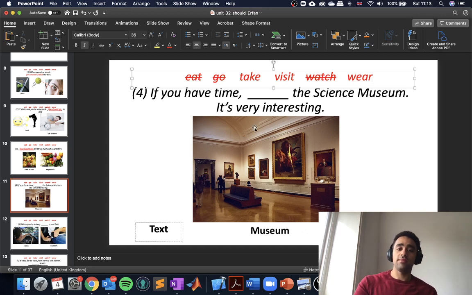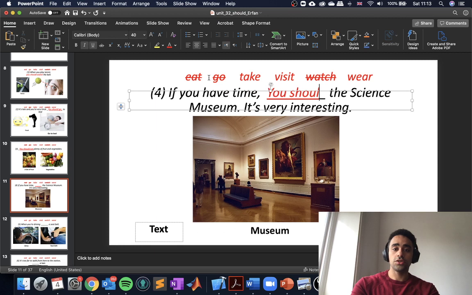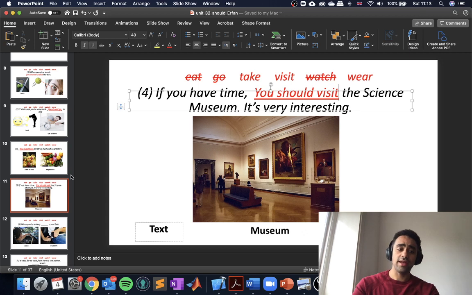So if you have time, you should visit the Science Museum because we have wear, visit, take. You cannot take the Science Museum, you cannot wear it, so you visit. Visit means to go to, so you visit the Science Museum. So you should visit the Science Museum. It's very interesting.